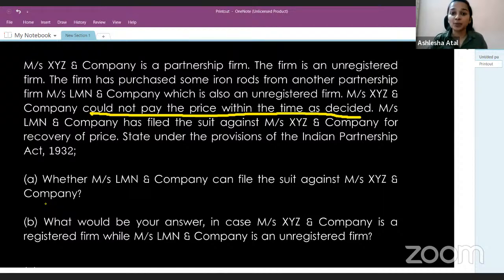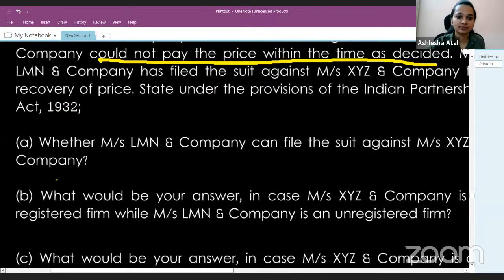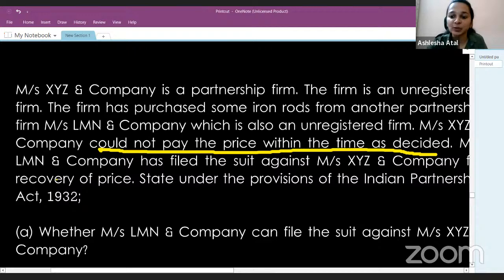The second part of the question asks us what would be your answer in case XYZ and Company is a registered firm while LMN and Company is an unregistered firm? So do you think the answer will change in the second situation wherein one firm, that is XYZ and Company, is registered but LMN and Company is unregistered? Do you think there will be a change in the answer?